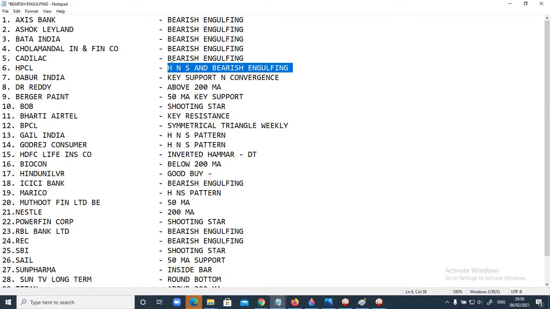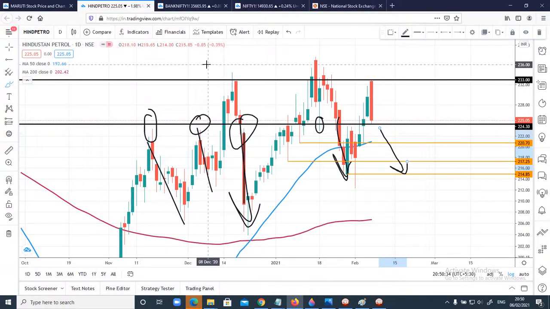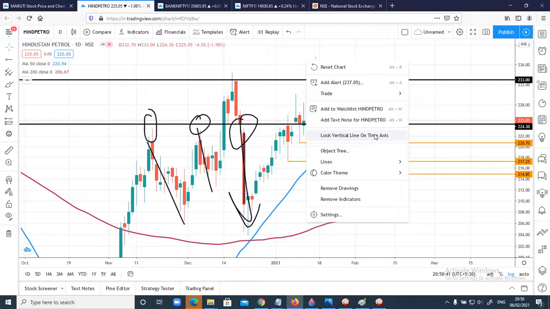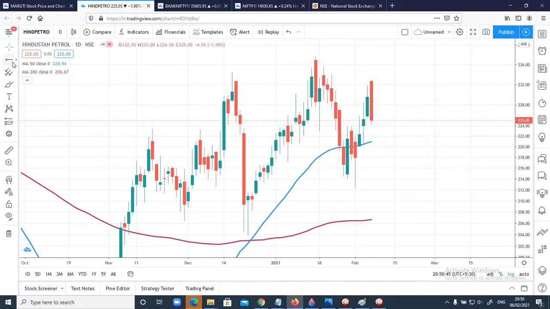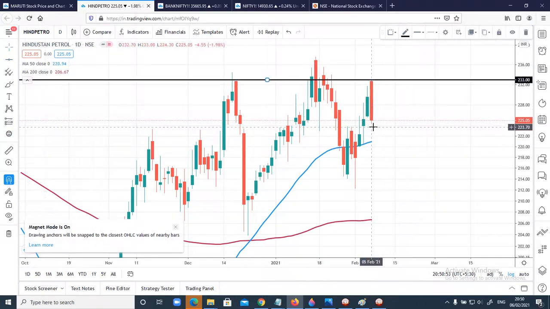And one thing I forgot to tell you about HPCL, it has also formed an inverted head and shoulder pattern. I'll just show you what exactly it is. Let me remove all these drawings first. I'll mark the range high and range low again. This was the range high, and this was the range low.